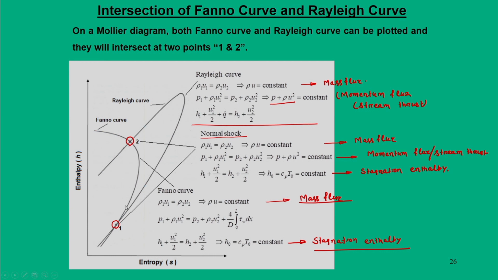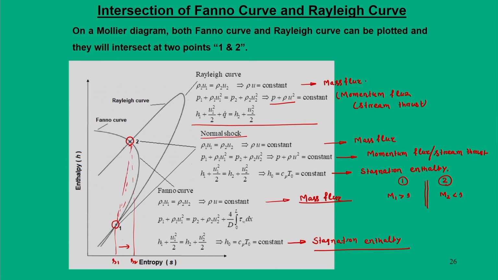Now, these can be thought of as two different thermodynamic states of a normal shock, and which one is supersonic and which one is subsonic? M1 has to be supersonic and M2 has to be subsonic, because the spontaneous process from 1 to 2 is possible, since it is in the direction of increasing entropy.